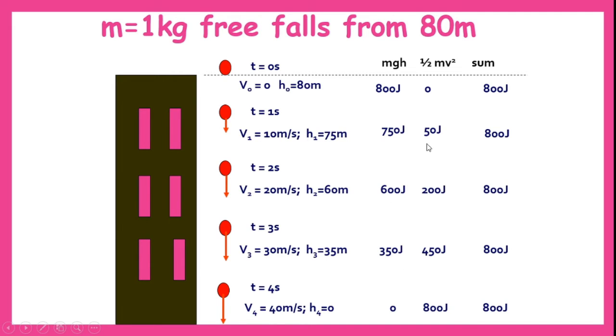But whatever the values of potential energy and kinetic energy, depending on the height and velocity of the body, when we sum up the energies, the energy remains constant.